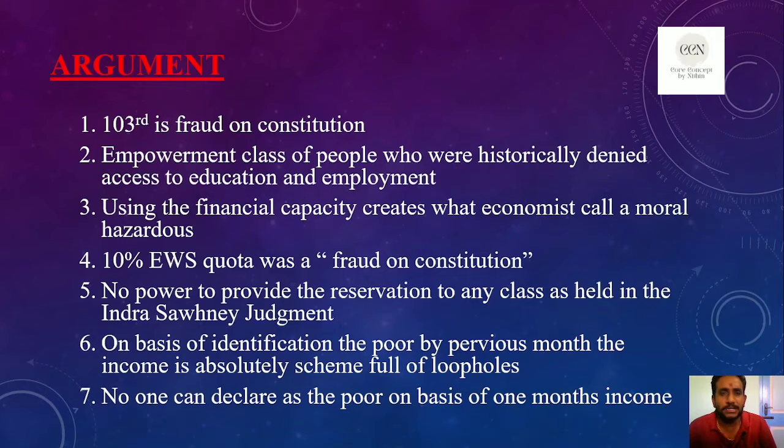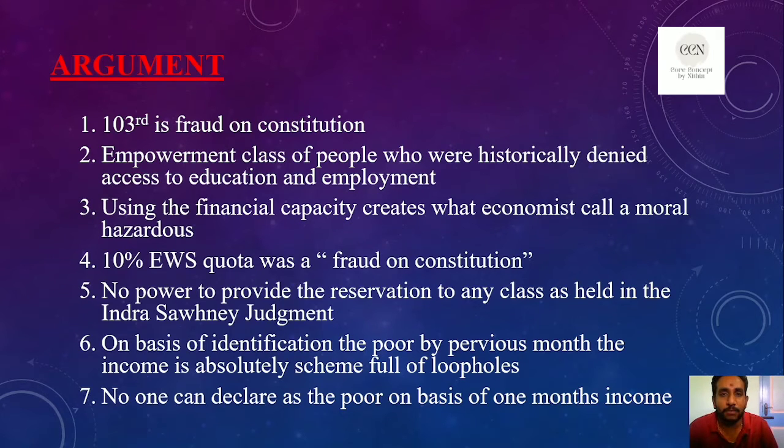Still, the government doesn't have any official data notifying that particular people have an income over a particular year. If we calculate the income per annum, excluding salary, for the creamy and non-creamy layer, it should be around 8 lakh per annum.